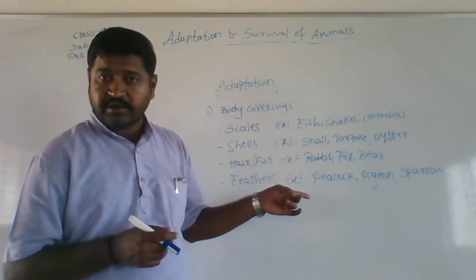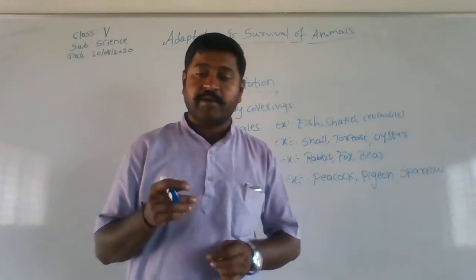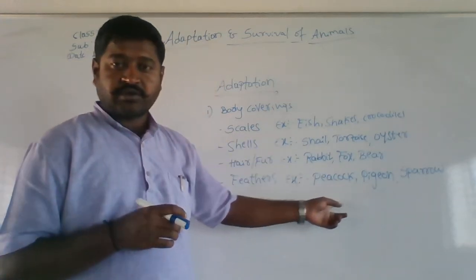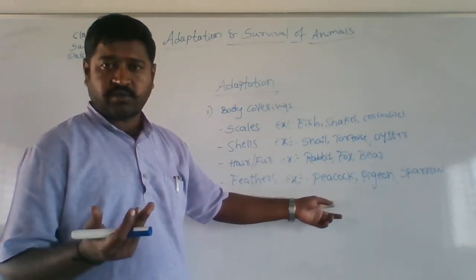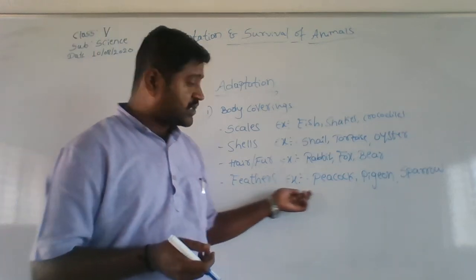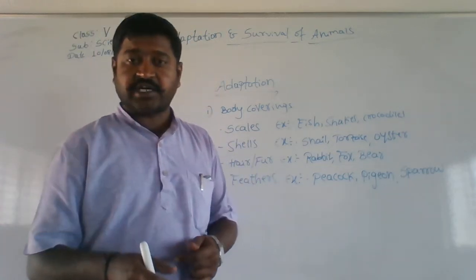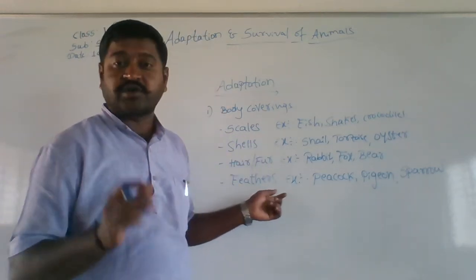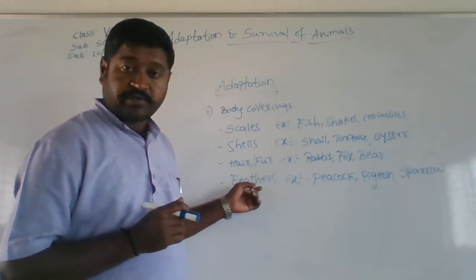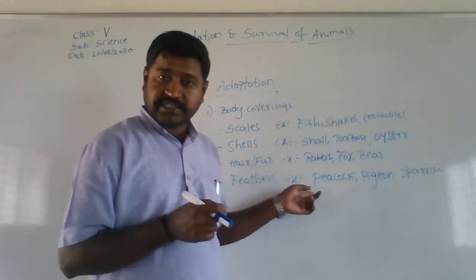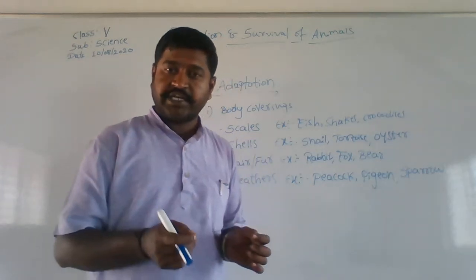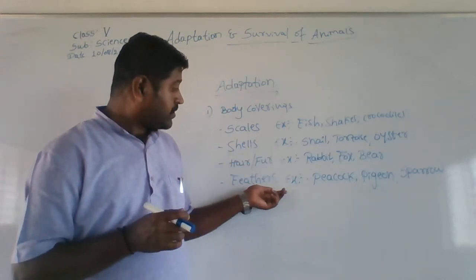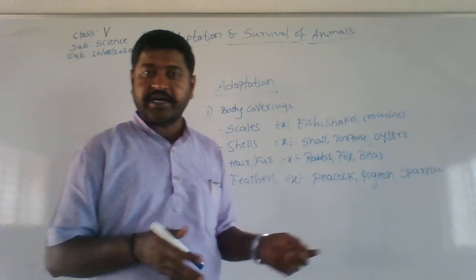What are feathers doing? First thing, feathers help them to fly. Peacock, pigeon, sparrow, crow, right? What are these organisms doing? They fly in the sky with the help of flapping their wings, which have feathers on them. They fly, and feathers also protect them if there is too much heat, too much cold, or too much rain. So they are also getting protected from heat and cold.